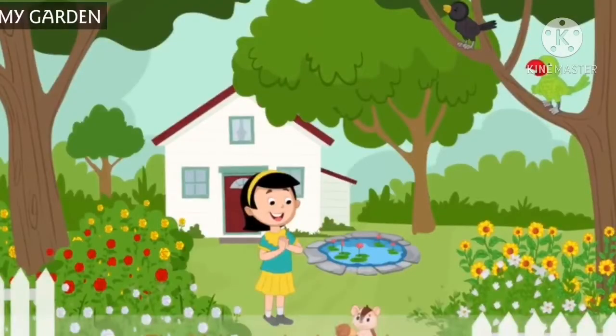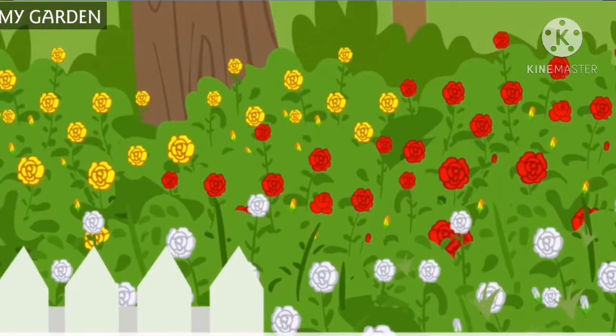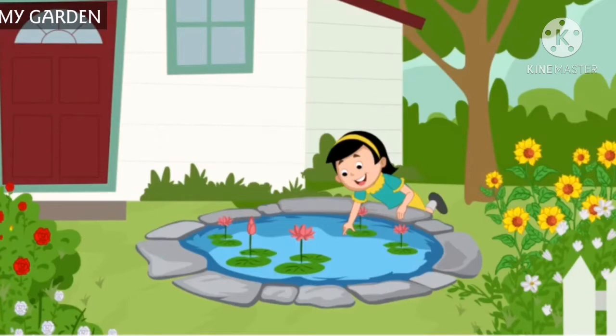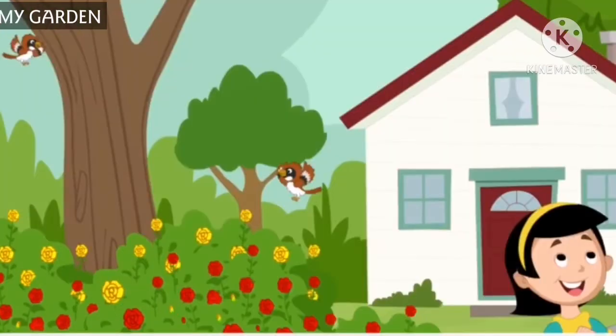Why do you think the speaker likes her garden so much? In the poem, the speaker talks about how beautiful and colorful her garden is. She loves to spend the time in the garden. She loves the flowers, the butterflies, birds, lawn, the pool, and everything. She wants to share the beauty of her garden with everyone.